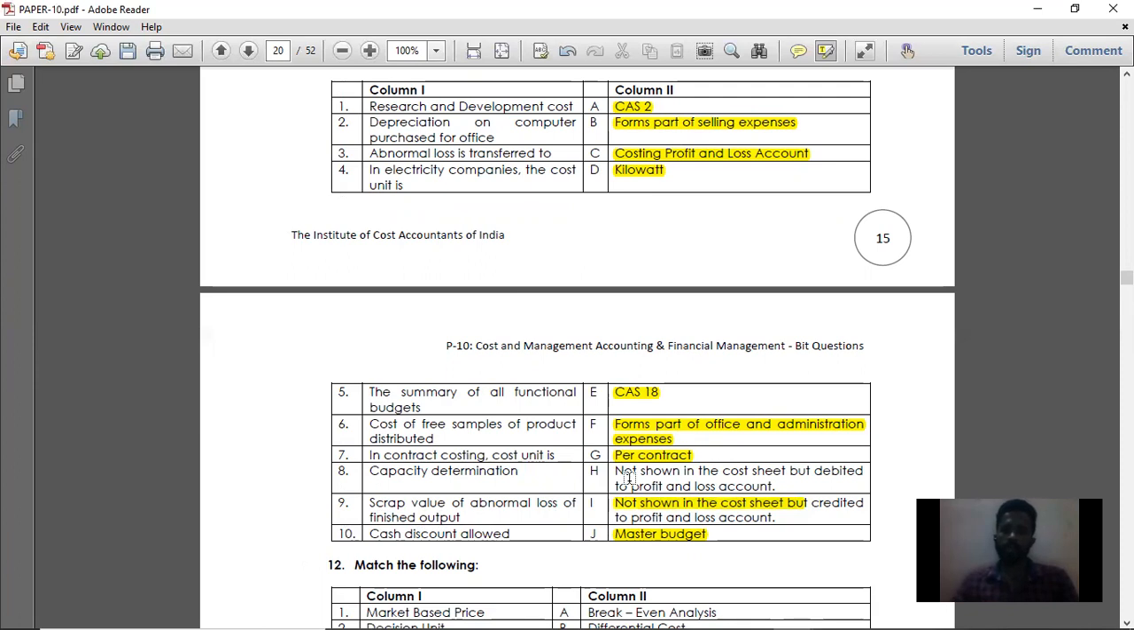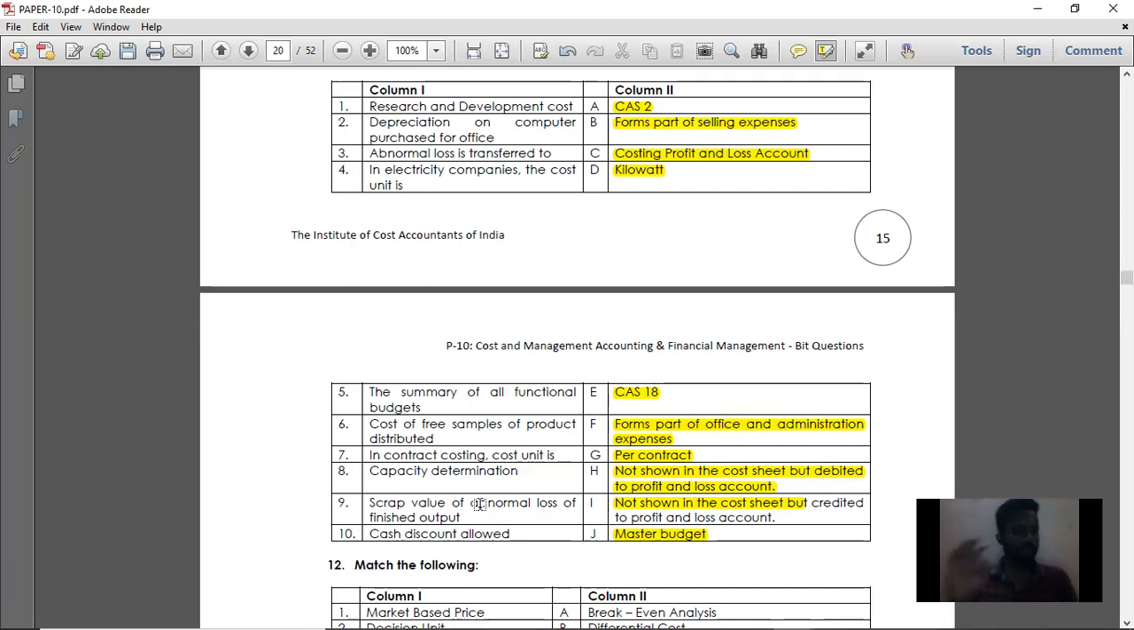Then cash discount allowed is not shown in the cost sheet but is debited to profit and loss account. See, simple, I'll explain point number 9 and point number 10. Scrap value is the amount received from the abnormal loss. Suppose you purchased a material and left it in the rain, and because of that rain it got spoiled. It becomes an abnormal loss. When you dispose of that product, you will get a scrap value for it. So that scrap value is nothing but an income.